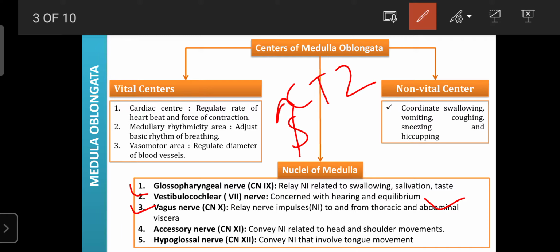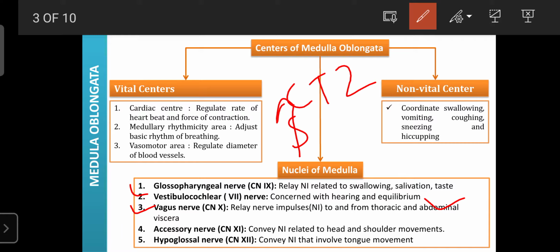Okay, so this nerve nuclei or controlling system is also present in the medulla oblongata. Regarding this nerve, it mainly conducts nerve impulses to and from the thoracic as well as the abdominal viscera or vital organs. Due to that, it is involved in the regulation of various vital functions, including digestion, secretions, motility, heart rate, and even blood pressure.